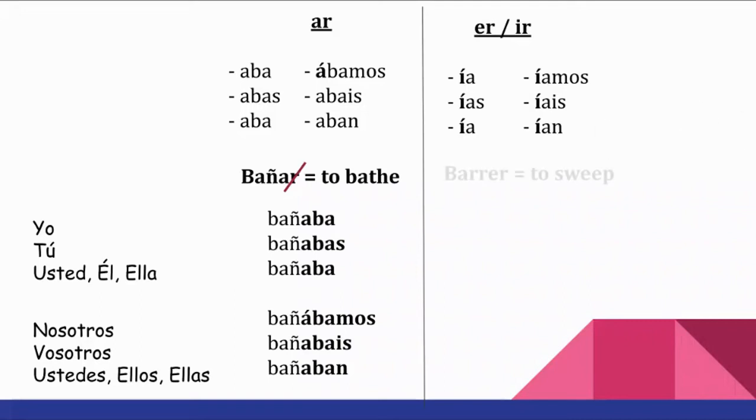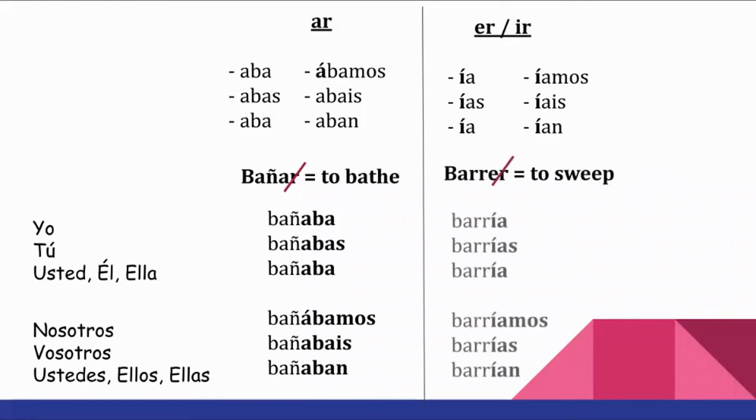In the case of the ER and IR verbs, like we said, they share the same kind of endings. So we have el verbo barrer as an example. I drop the ER and I conjugate according to these endings. Yo barría, tú barrías, él barría, nosotros barríamos, vosotros barriáis y ellos barrían. Notice that there are accent marks in all the forms for the ER and IR verbs, while in the AR verbs, we only have the accent mark in the nosotros form.